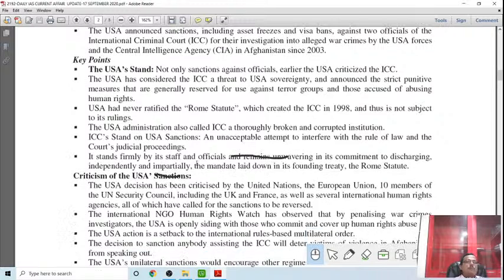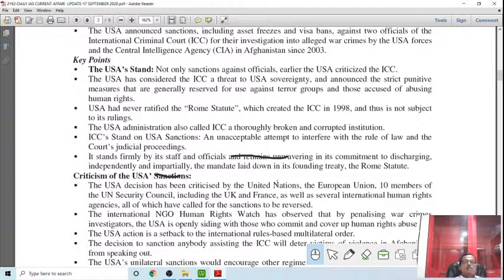So that's what America says: I am not a signatory to the Rome Statute which established the ICC, so that cannot be, and the ICC is being vindictive, not doing things in a genuine way. When American interest is affected and American officials are targeted, America reacts. America supported the ICC when other countries' officials were targeted, but when its own officials are being targeted, America is backtracking, so putting sanctions on them.